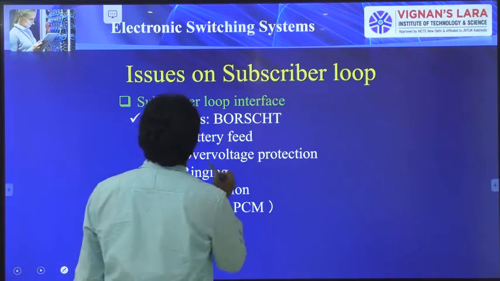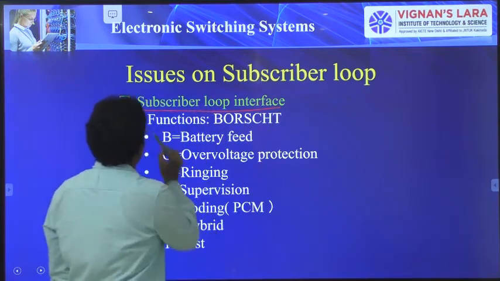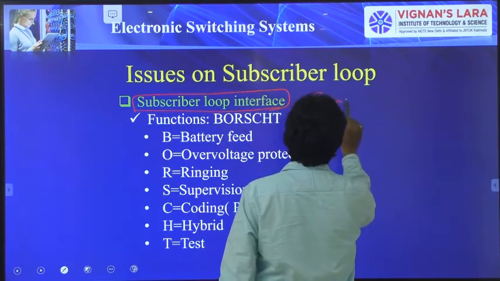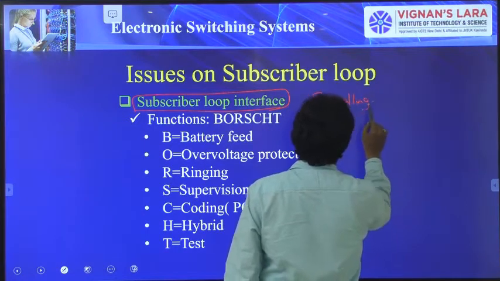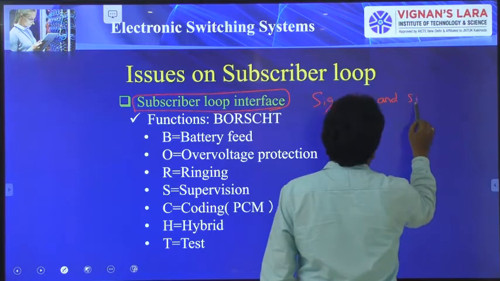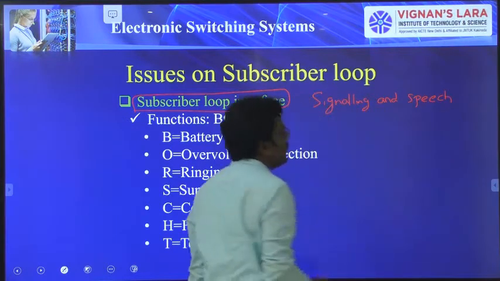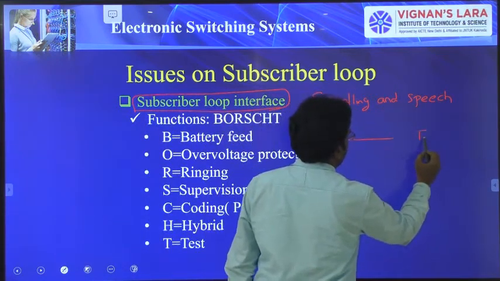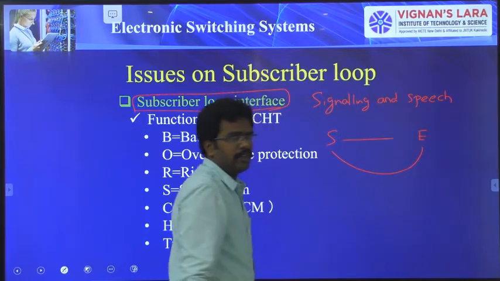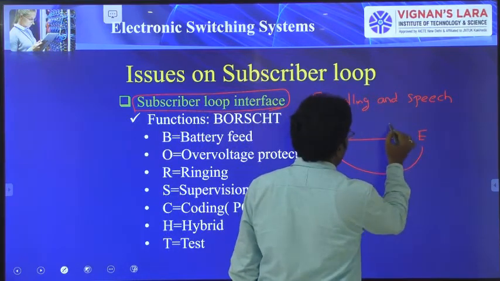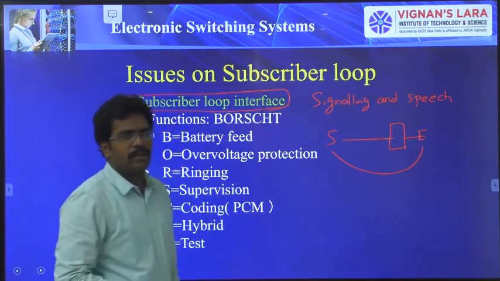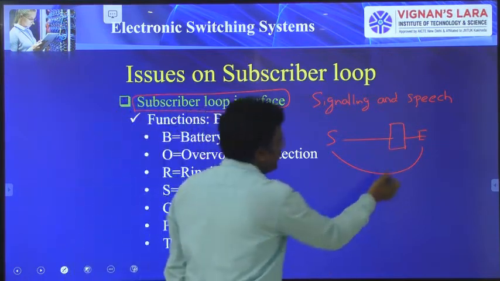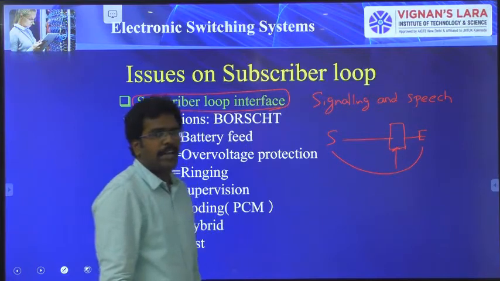And the other point here is the subscriber loop interface. So what is the subscriber loop interface? We know that signaling and speech transmission are present between the subscriber and exchange. To interface the subscriber and exchange, we have to use some interface mechanism. You cannot directly connect the subscriber and exchange. We have to use some subscriber loop interface mechanism in between the subscriber and exchanges.